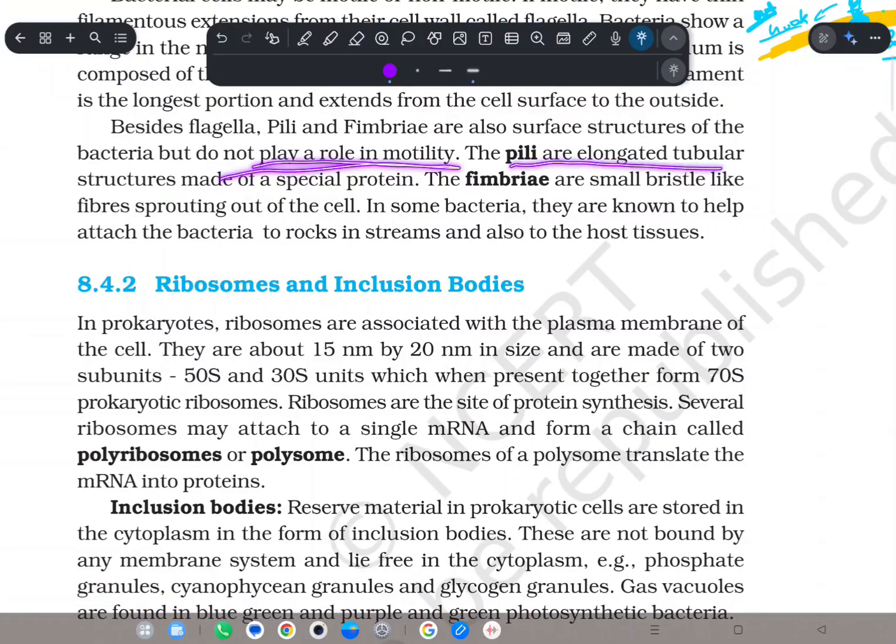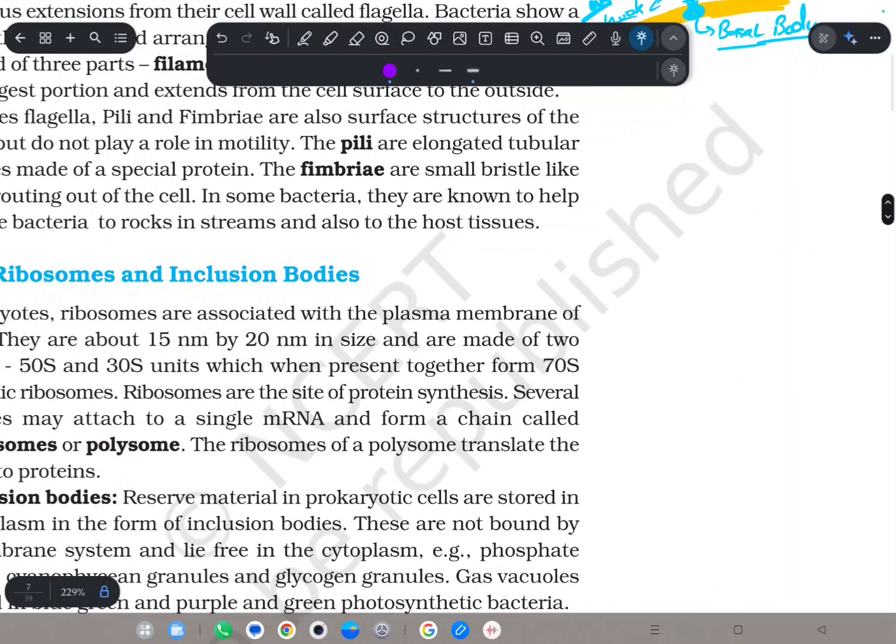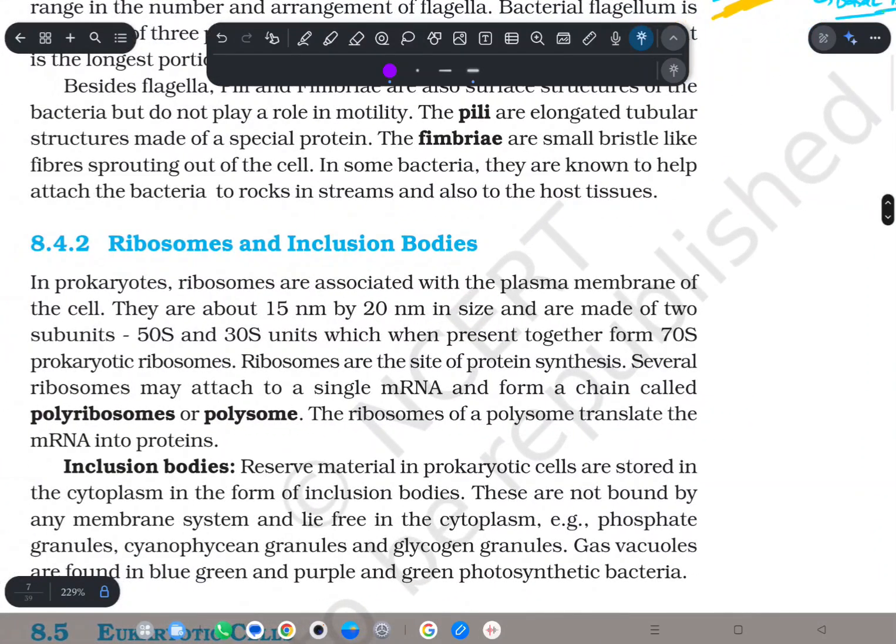The pilus is an elongated tubular structure made of a special protein. What is the special protein called? It is called pilin protein. And what is its function? It helps the cell to transfer plasmid DNA from one cell to another. And if I remember correctly, it is the F plasmid DNA, in which case the transfer takes place. After that come the fimbriae. Fimbriae are small bristle-like structures, fibers sprouting out of the cell. In some bacteria, they also help in attaching to rocks in streams and to host tissues.